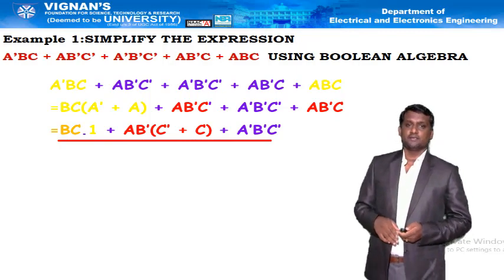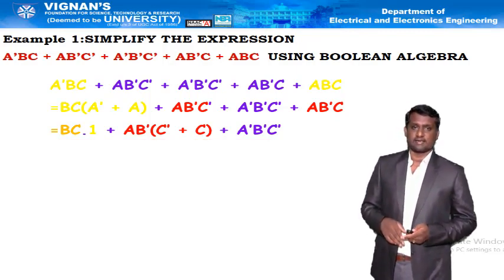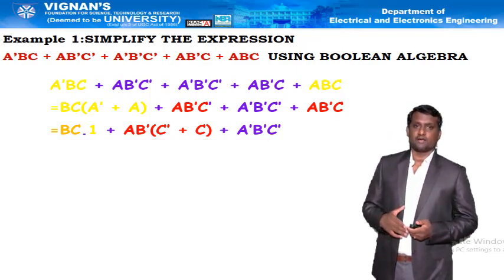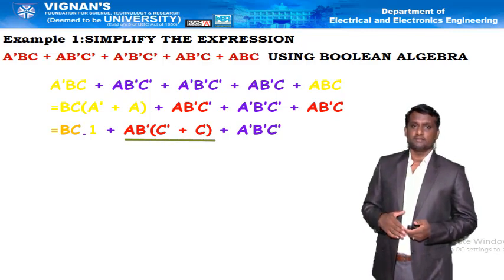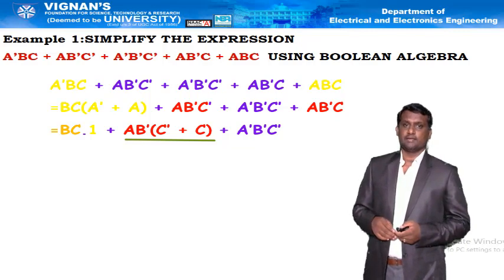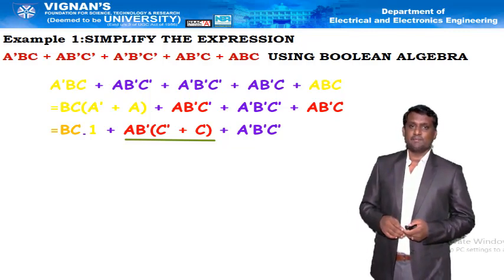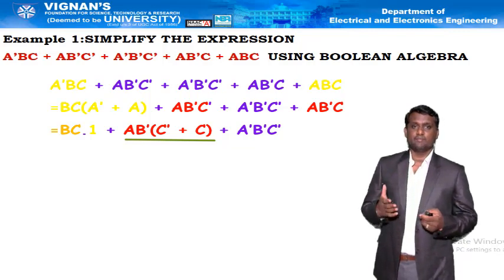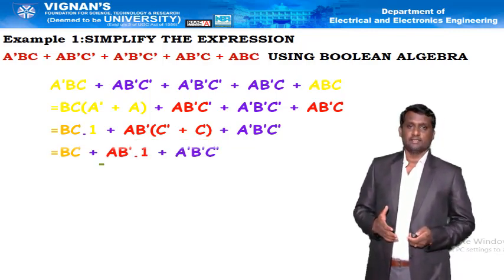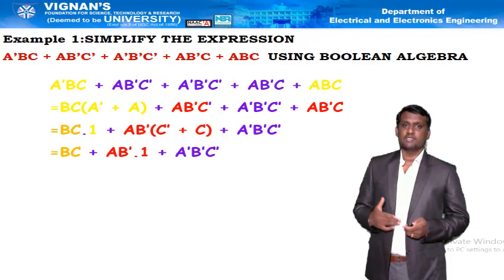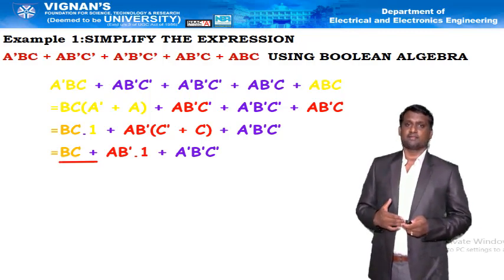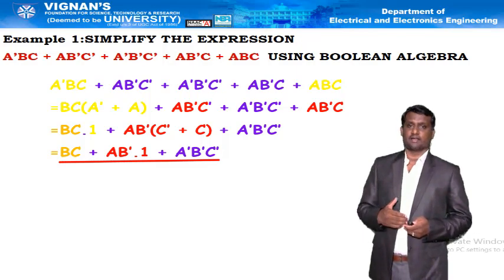Now observe the further reduction by taking common a b bar, represented in red letters. Then the remainder is c plus c bar. Again, c plus c bar is also 1. Thereby the reduced expression is bc plus a b bar plus a bar b bar c bar.